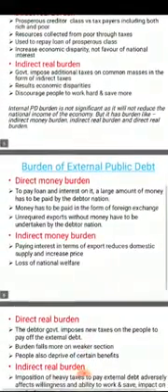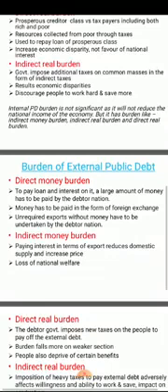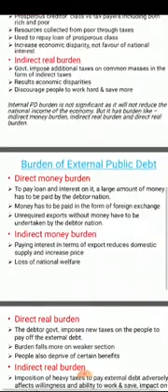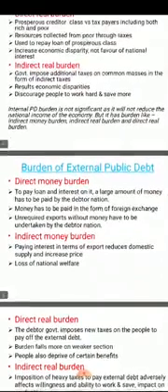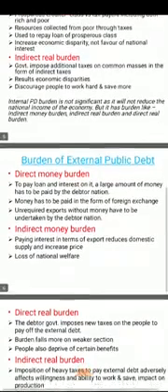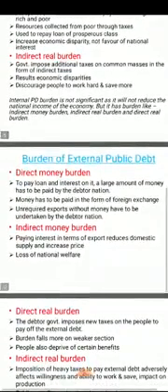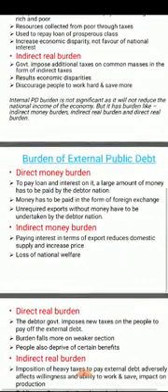External public debt means it is taken from outside the country, from external sources. When the government takes loans from external sources, it is the liability of the government to repay the loans in time with interest. Now, in case of external public debt also, there is direct money burden. To pay the loan and interest on it, a large amount of money has to be paid by the debtor nation.